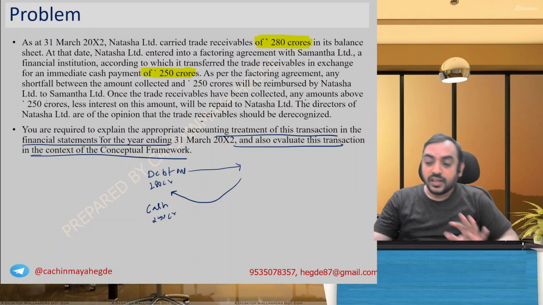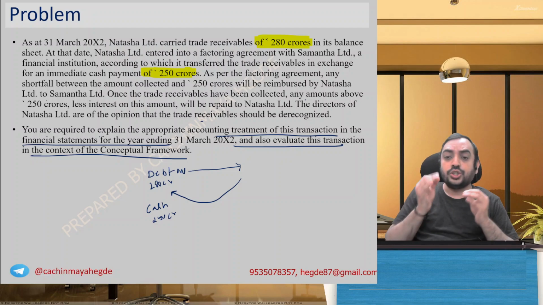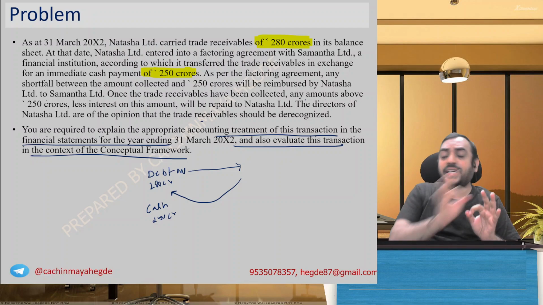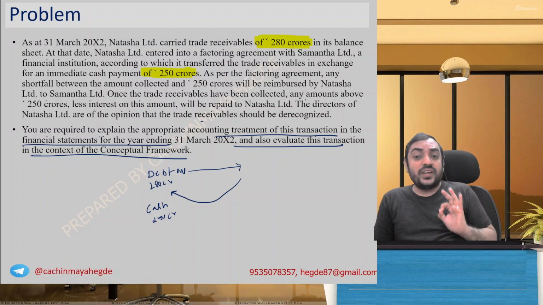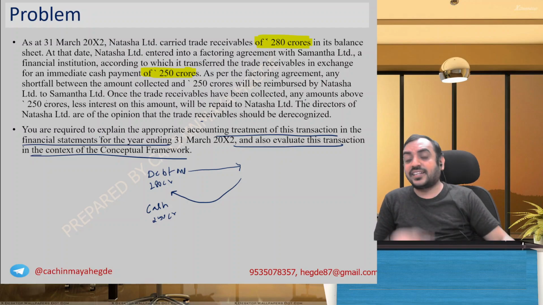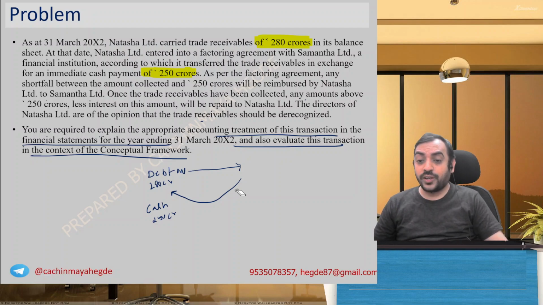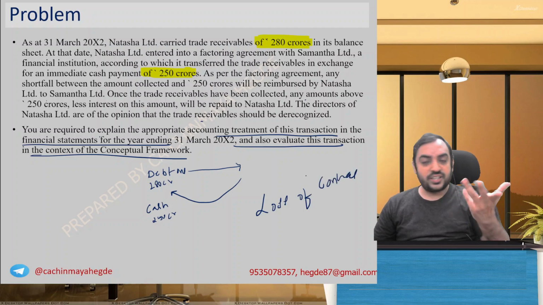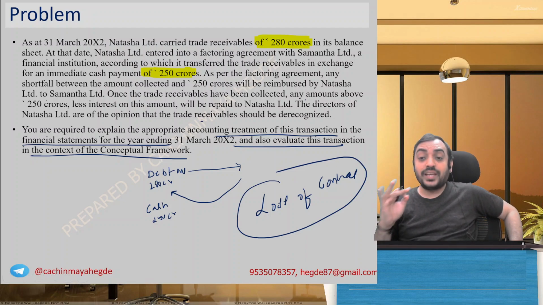Okay, now my question to you is this. You have a debtor. Should it be de-recognized? Should it not be de-recognized? Should you continue to recognize it? Do you remember what we discussed on when an asset should be de-recognized? When you lose control, or of course when there are no future economic benefits, etc. When the control is lost, that is when an asset will be de-recognized.